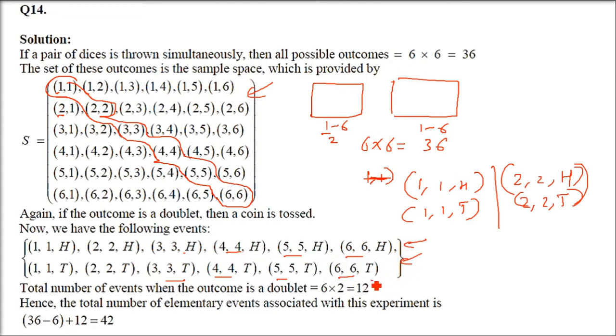But what is the total number of events when the outcome is a doublet? See, let me tell you that the two dice are independent. They are individual entities. So when we throw a die first, one can come. When we throw a second die, one can come.